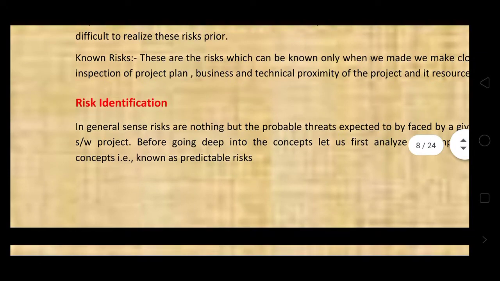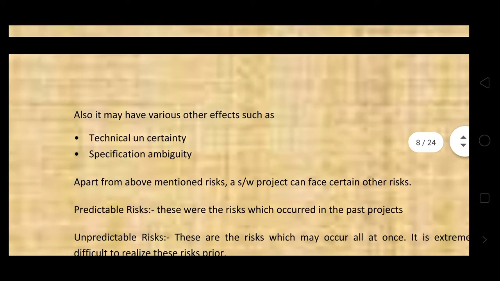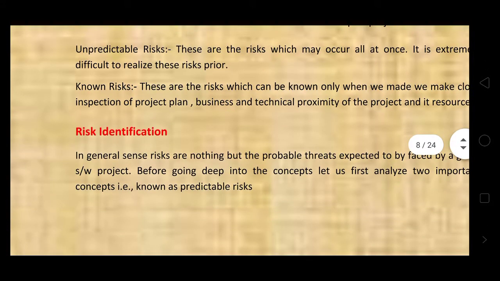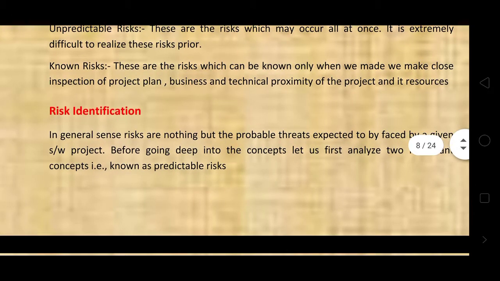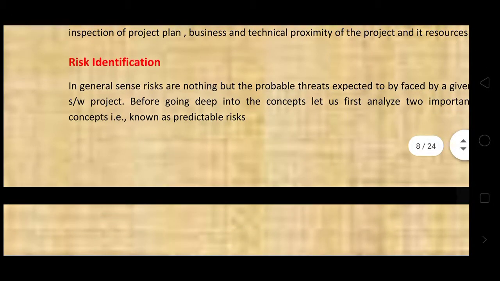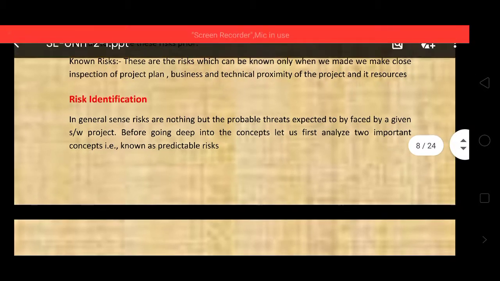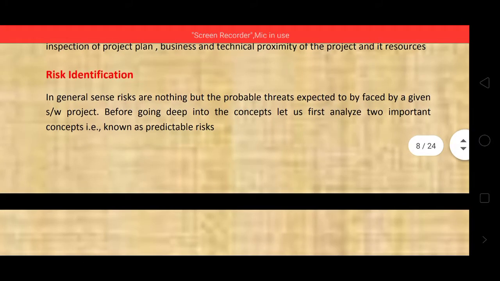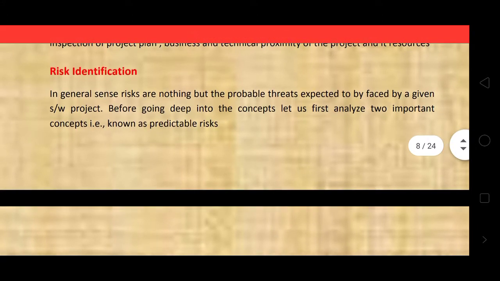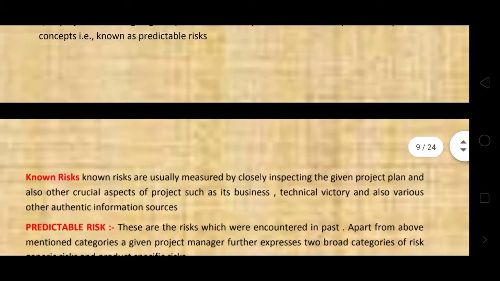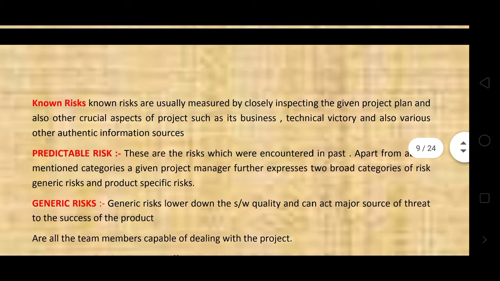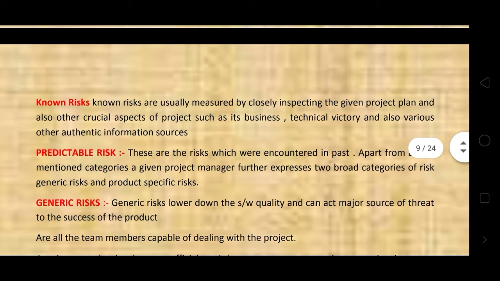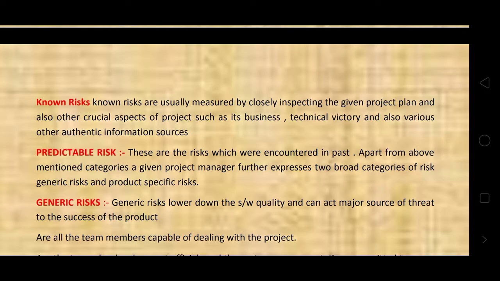Here we have seen risk identification. In risk identification, the risk can be identified and analyzed through two important concepts: predictable risks and known risks. In known risks, where the risk occurs, when you do any work and the problem occurs, we know.